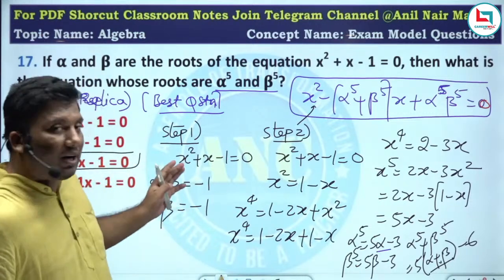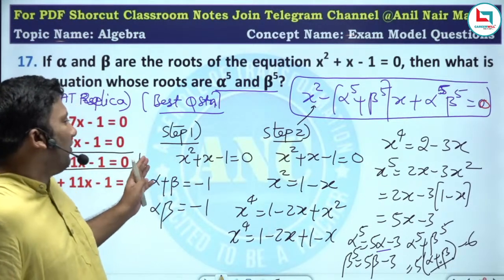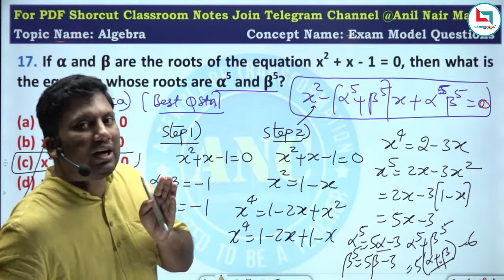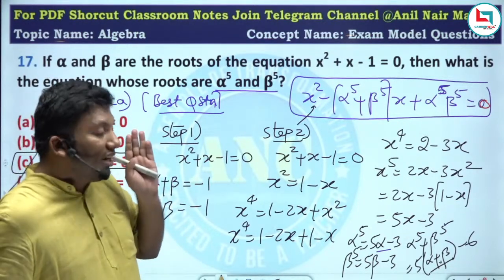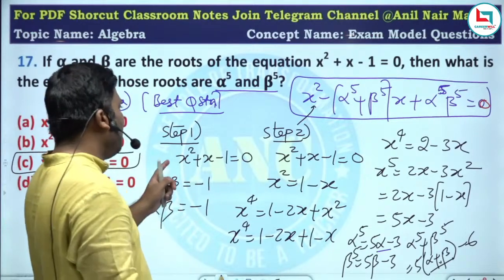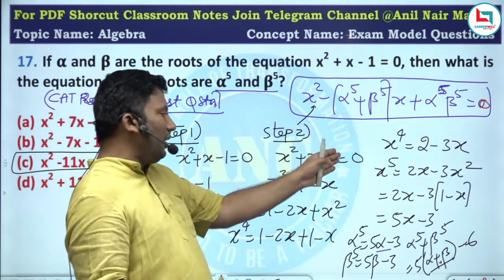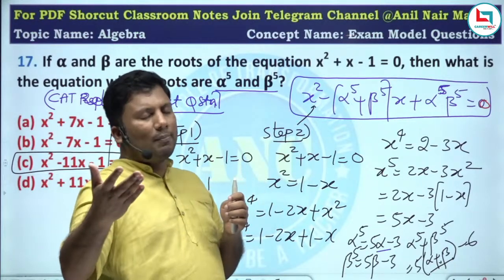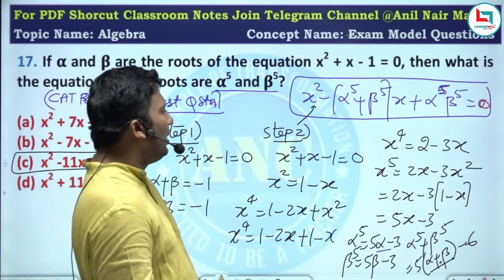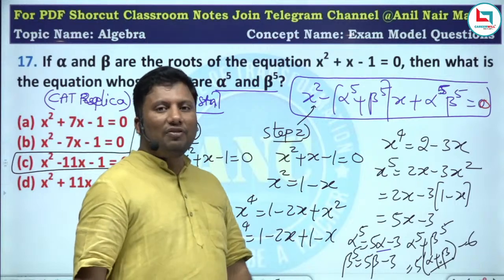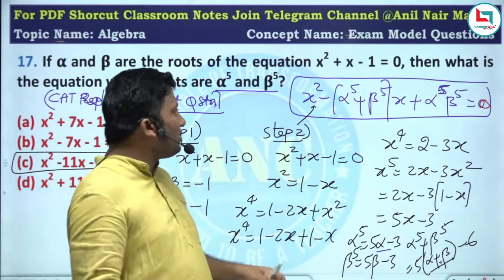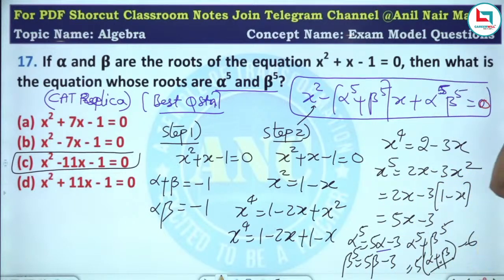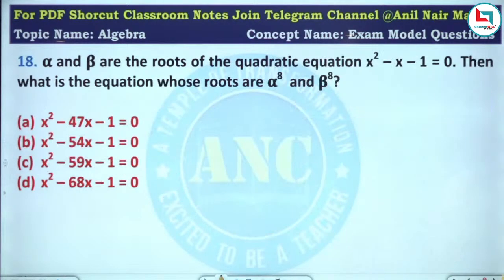Do not waste your time in finding the value of alpha and beta. Always, as we discussed, if alpha and beta are the roots of the equation, then they will satisfy this equation. So x square is equivalent to 1 minus x, square it and multiply by x. Alpha square squared, alpha power 4 into alpha, this is alpha power 5. I hope the concept is clear. Put a star mark on this question. It is a very, very good question, sir.